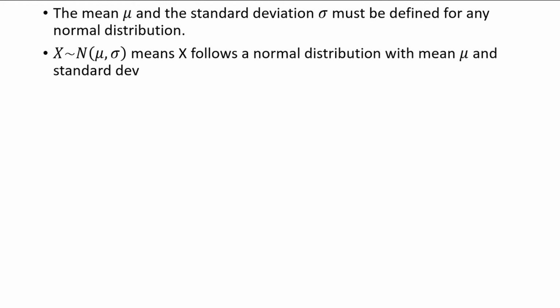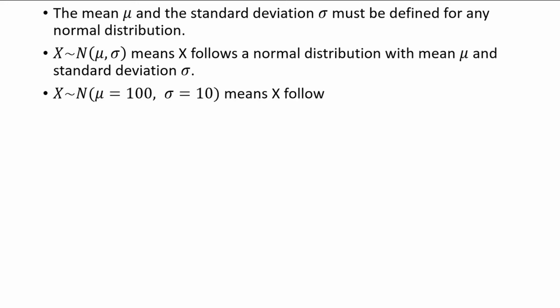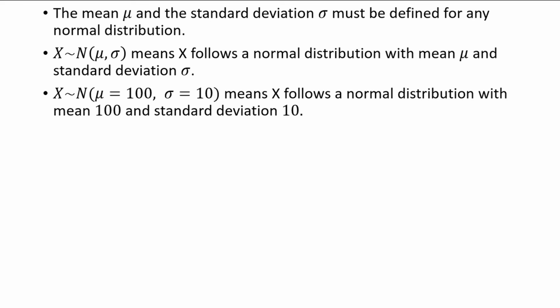Now, not every normal distribution is exactly the same. The mean and standard deviation must be defined for any normal distribution, and can differ between normal distributions. In general, we use the notation X ~ N(mu, sigma) to say that X follows a normal distribution with mean mu and standard deviation sigma. So this would mean that X follows a normal distribution with a mean of 100 and a standard deviation of 10. Changing the mean of a normal distribution just means shifting it left or right.